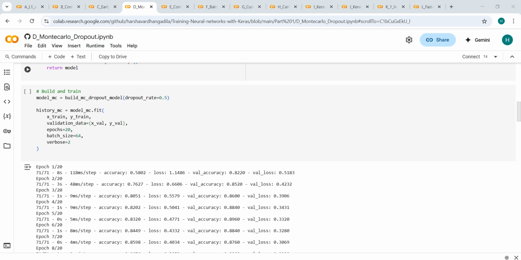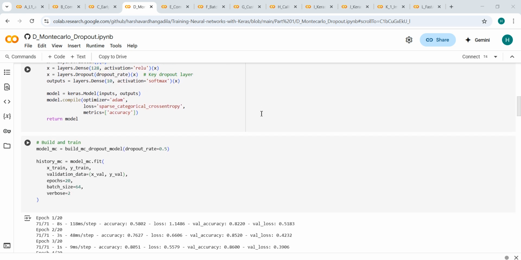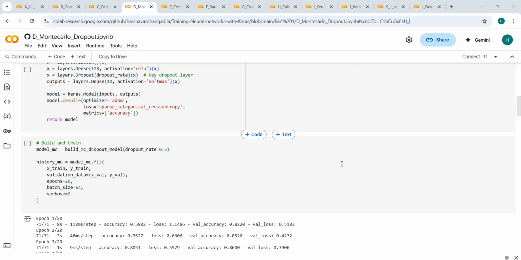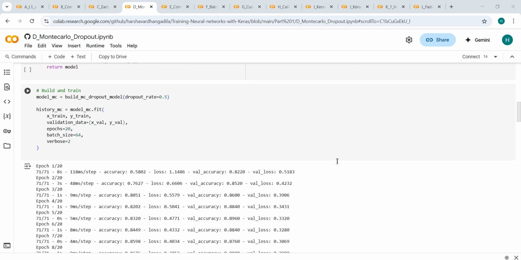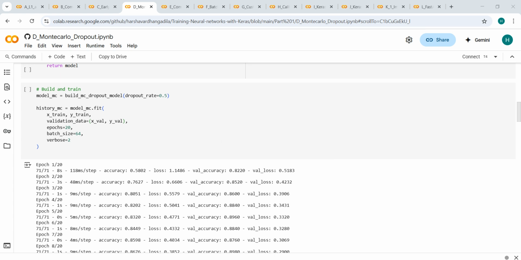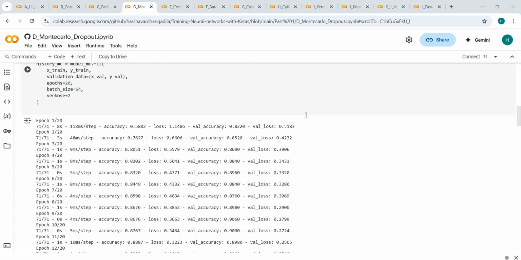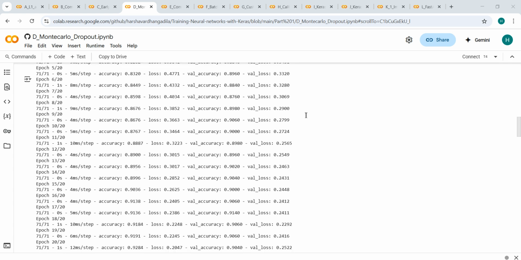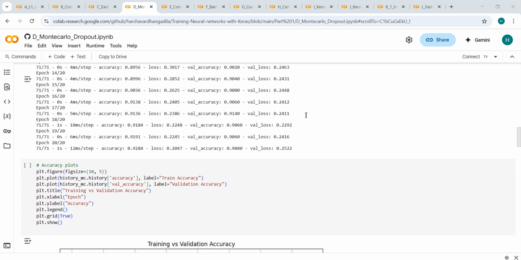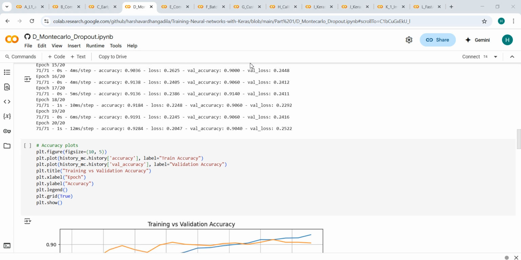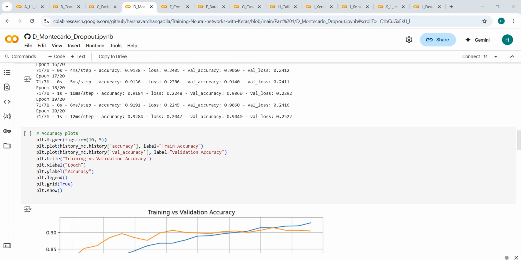And then now comes the Monte Carlo trick. We select 100 samples from the validation set, and then using training equal to true, we perform 30 forward passes, each time with a different dropout mask. This gives us 30 different predictions for each of the 100 images, and the result is stored in a tensor of shape 30, 100, 10. Therefore, 30 predictions for each of 100 samples over 10 classes.